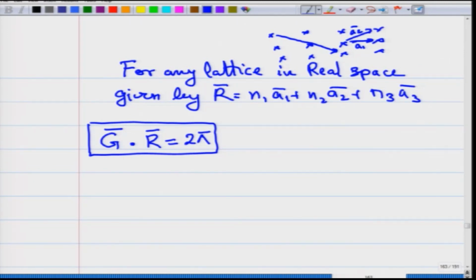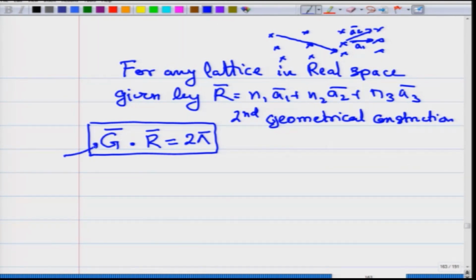But you can make another construction, and that second geometrical construction is with these vectors g, where these vectors g satisfy the condition that g bar dot R bar is equal to 1.